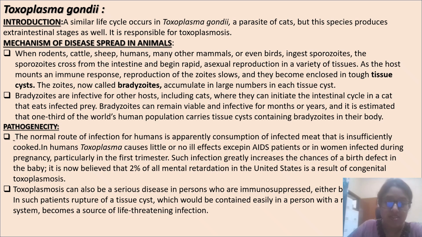Next, pathogenicity of Toxoplasma. The normal route of infection of humans is apparently consumption of infected meat that is insufficiently cooked. In humans, Toxoplasma causes little or no ill effect